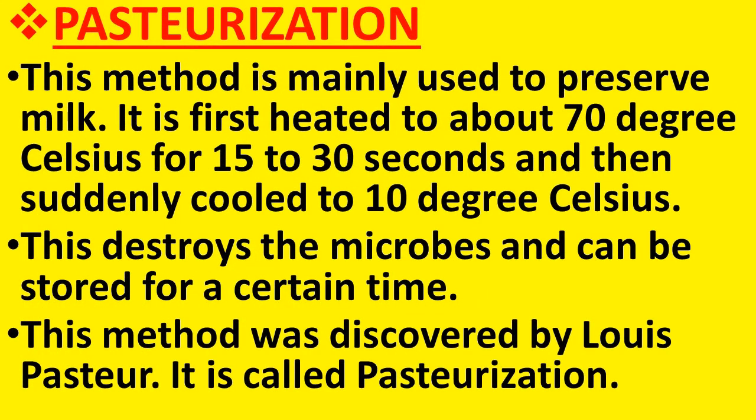Now, let us discuss the pasteurization method. Pasteurization is mainly used to preserve milk. Here, the milk is first heated to about 70 degrees Celsius for 15 to 30 seconds and then suddenly cooled to 10 degrees Celsius. So, in the pasteurization method, what is done? First, the milk is heated to a high temperature of 70 degrees Celsius and it is maintained for 15 to 30 seconds and then suddenly cooled to 10 degrees Celsius. So, there is a vast difference in temperature, very high temperature to very low temperature.